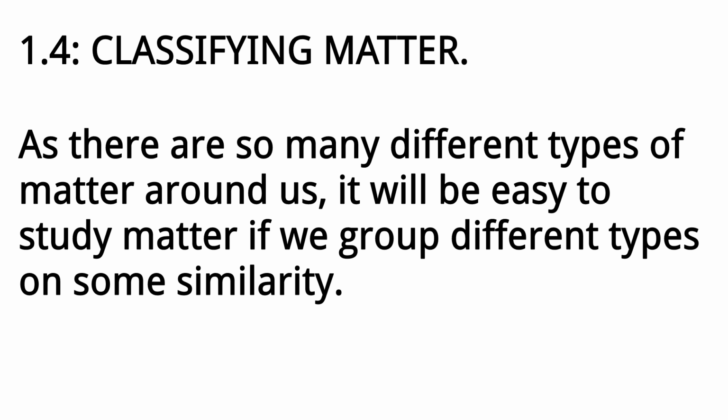1.4. Classifying matter. As there are so many different types of matter around us, it will be easy to study matter if we group different types based on some similarity. For example, all matter can be divided into two broad groups: living and non-living. Living matter can be divided further into plants and animals. Non-living matter can be divided further into natural and artificial matter. This way of grouping is too broad, and we will see a more specific way of grouping matter.